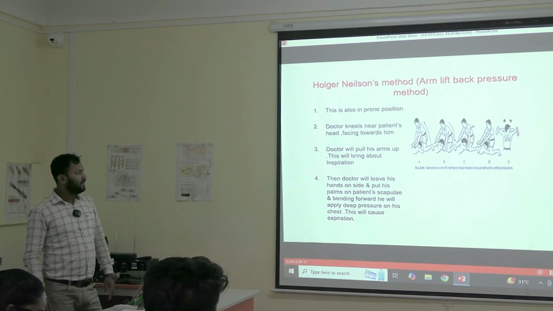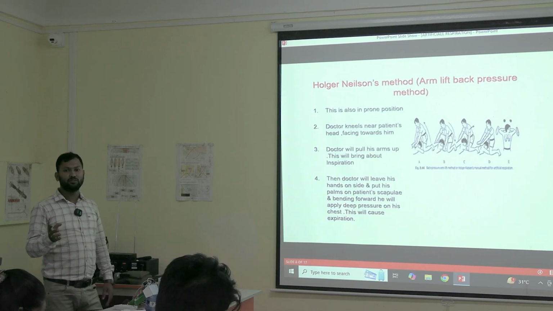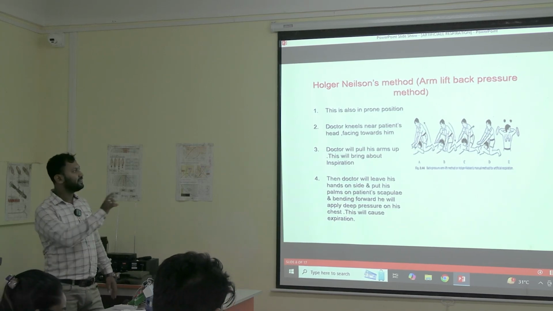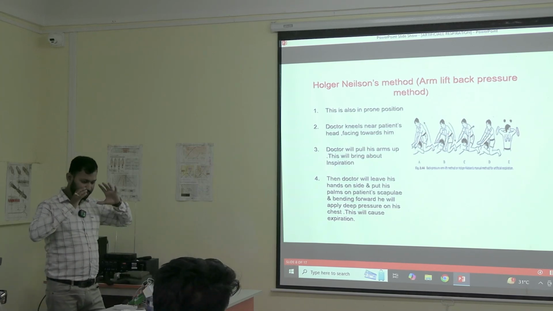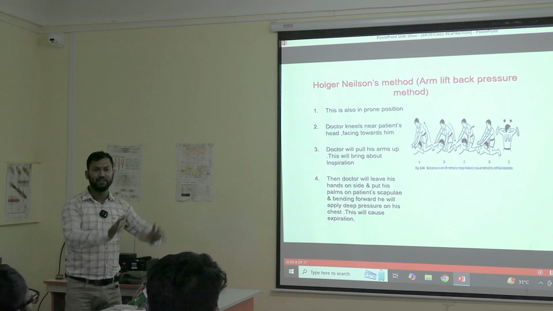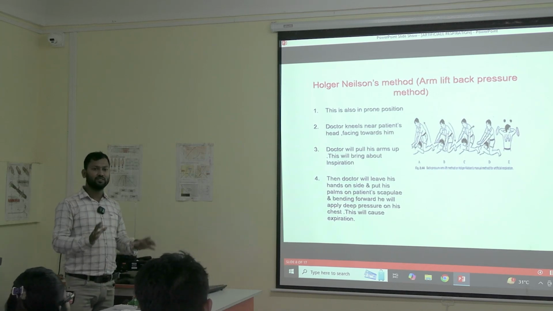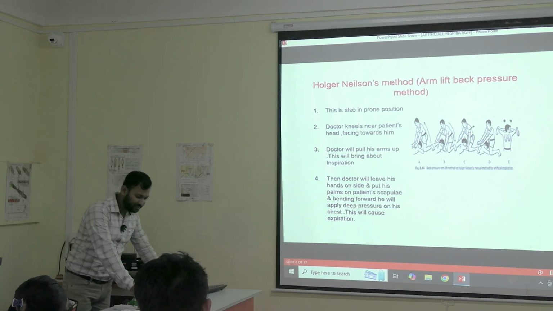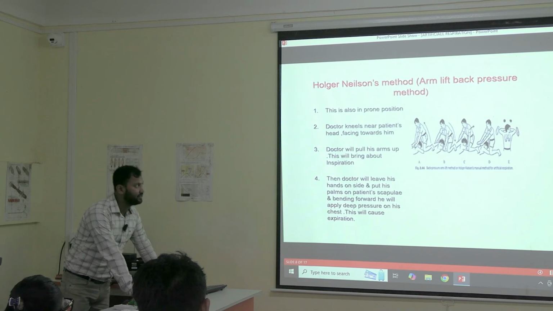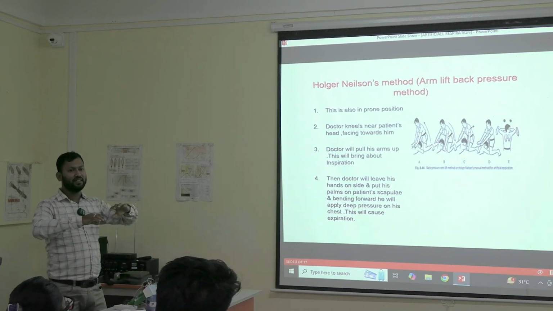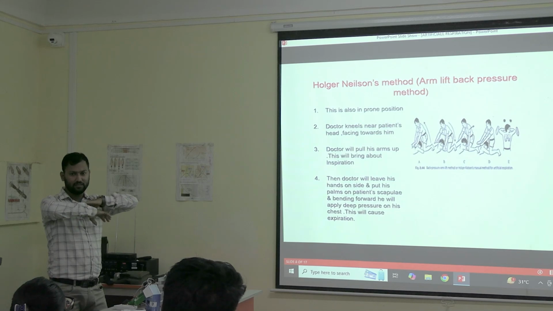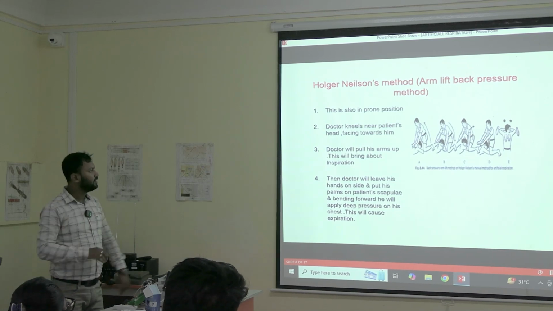So here, in the earlier method, the doctor used to kneel down near the patient's waist. But here the doctor is kneeling down above the patient's head, in front of the patient. In the same position, arm position will be same, knee position will be same, like this, and we will be keeping our arms straight. And now we will be pulling the patient's arms and doing like this, so that it becomes more comfortable for us. And then